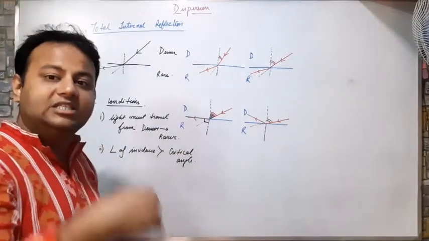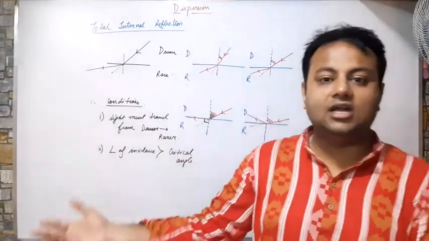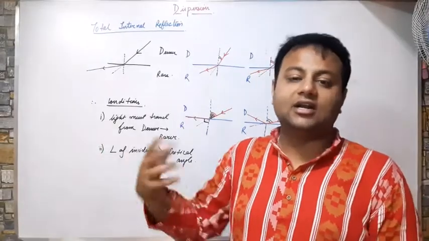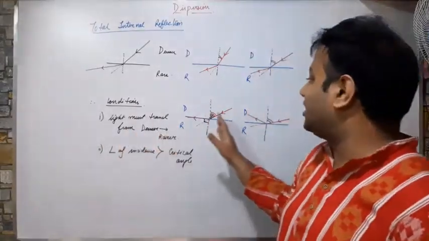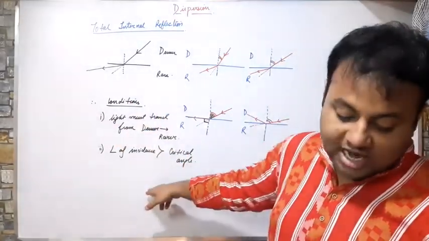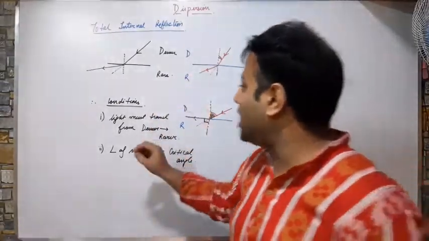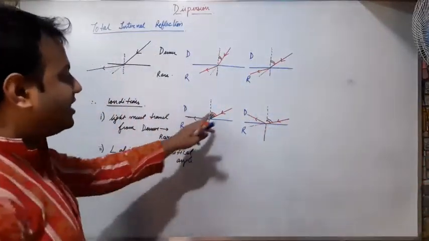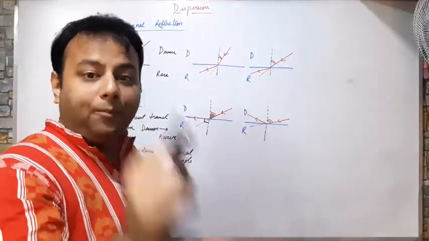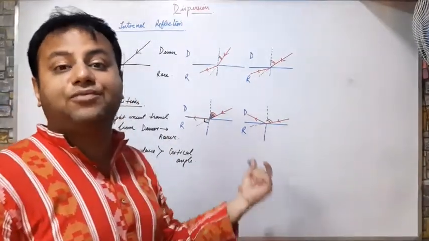The critical angle is different for different substances. For quartz glass, I have a different critical angle. For diamond, I have a different critical angle. For water, I have a different critical angle. So there are different critical angles for different substances, and these are the two conditions which are required for total internal reflection. Now, this total internal reflection and the critical angle have a role in determining the property of the refracting medium. The refracting medium has how much refractive index.